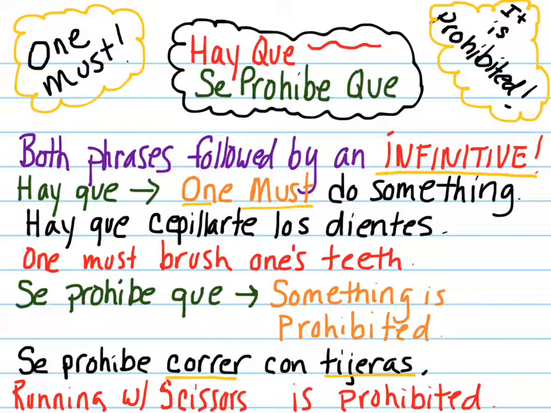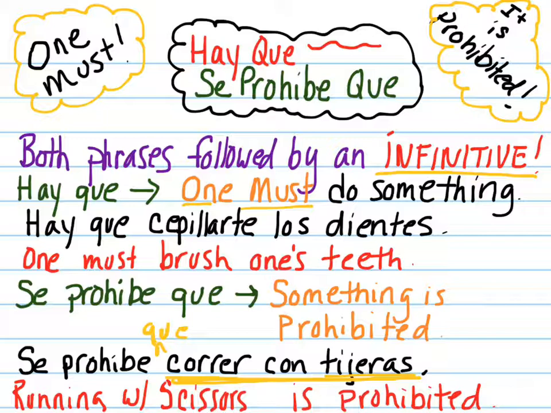So whatever is being outlawed when using se prohíbe, oh wait a minute, I forgot to put que in here. Here we go. Se prohíbe que correr con tijeras. Whatever is being outlawed always follows the que, alright? So the way I would translate this would be running with scissors, which is actually the ending part of your Spanish sentence. I would start my English translation with that phrase, using an ing form with my verb there. So I would say running with scissors is prohibited, okay?